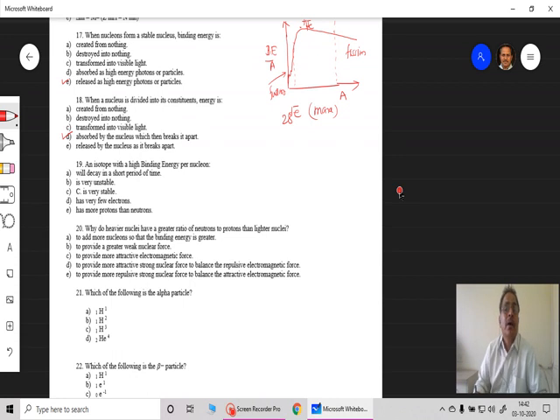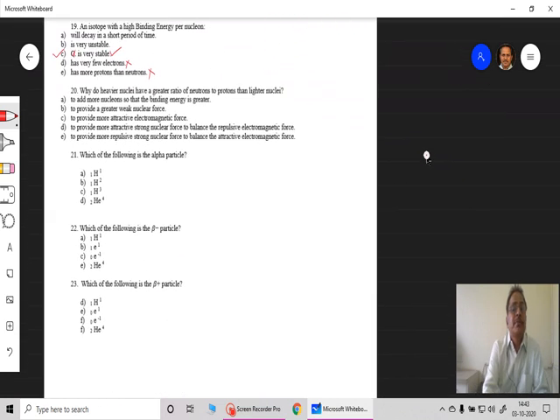Therefore here: an isotope with high binding energy per nucleon will decay in a short period of time. That is not correct. Is very unstable. This is also not correct. Is very stable. This is the correct answer. Has very few electrons. This is irrelevant. Has more electrons and neutrons. That is also not proper. So C is the answer to question number 19.